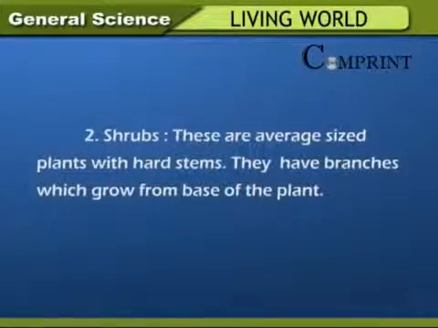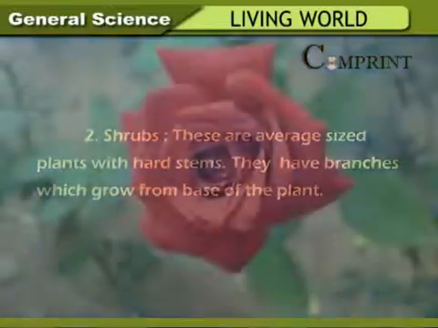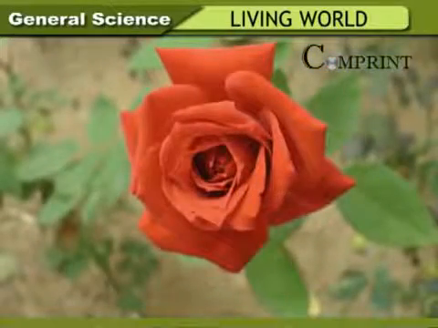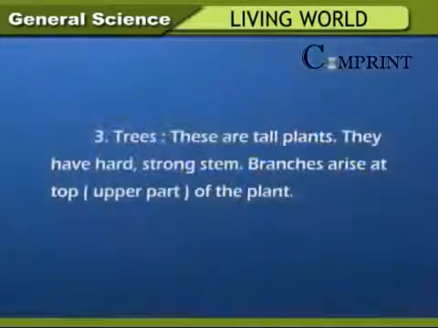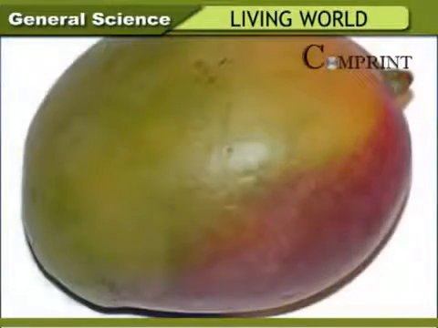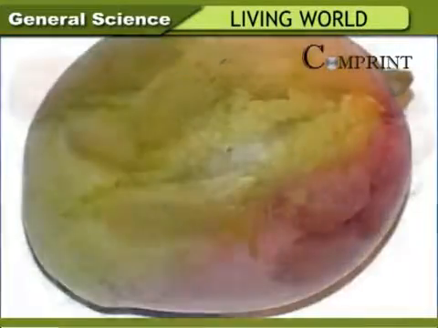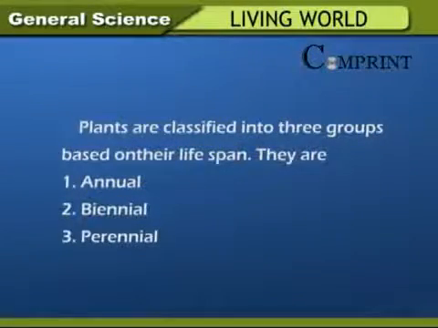Shrubs. These are average-sized plants with hard stem. They have branches which grow from the base of the plant. Example: rose, jasmine, lemon, etc. Trees. These are tall plants. They have hard, strong stem. Branches arise at the top of the plant. Example: mango, neem, tamarind. Plants are classified into three groups based on their lifespan.